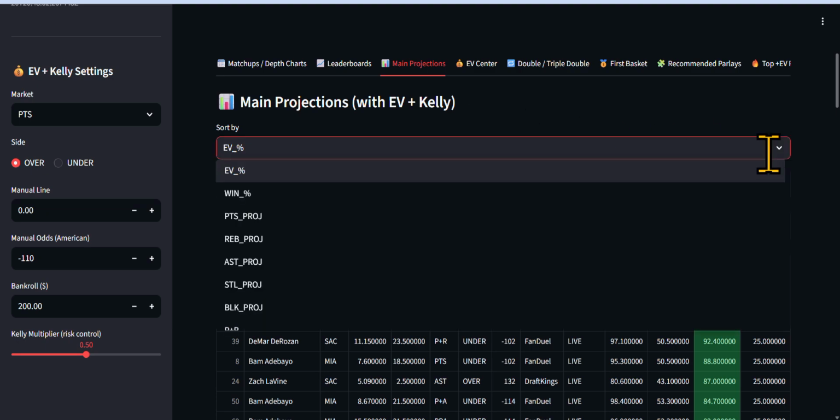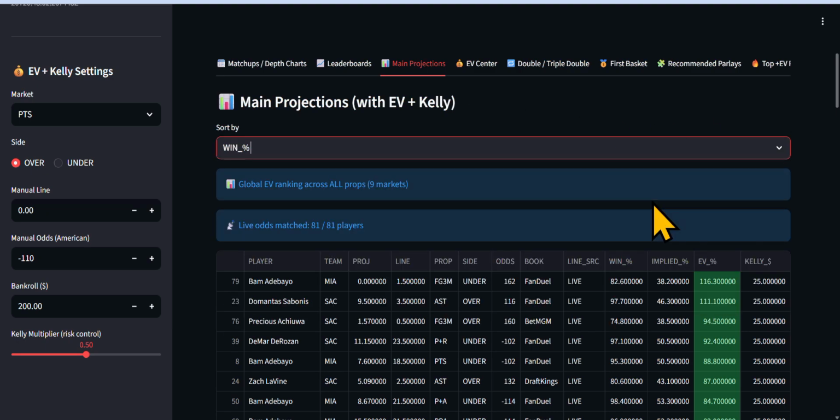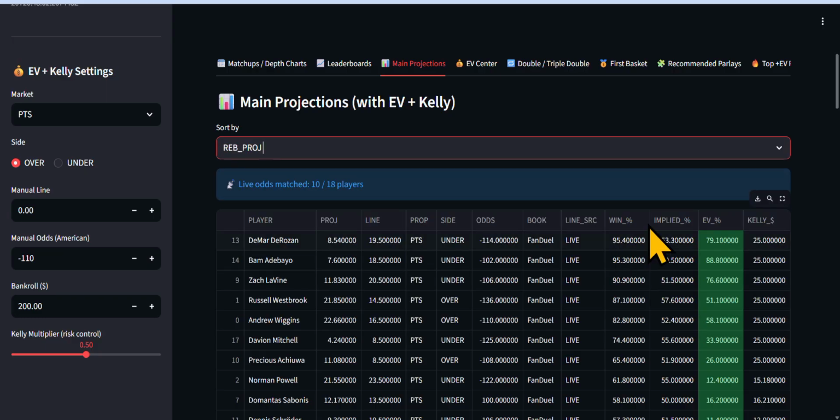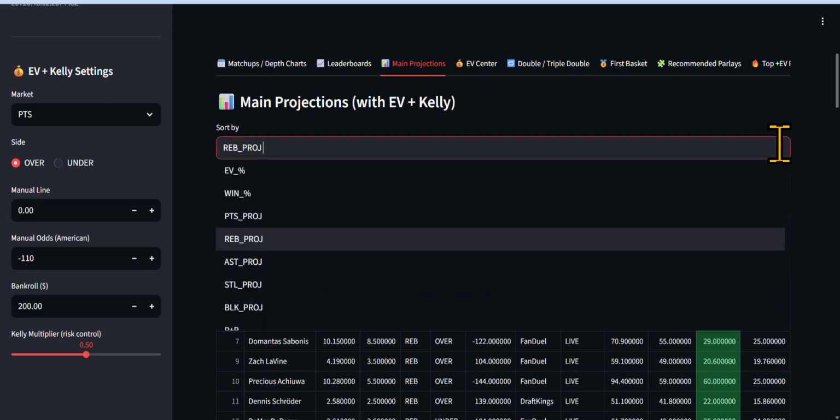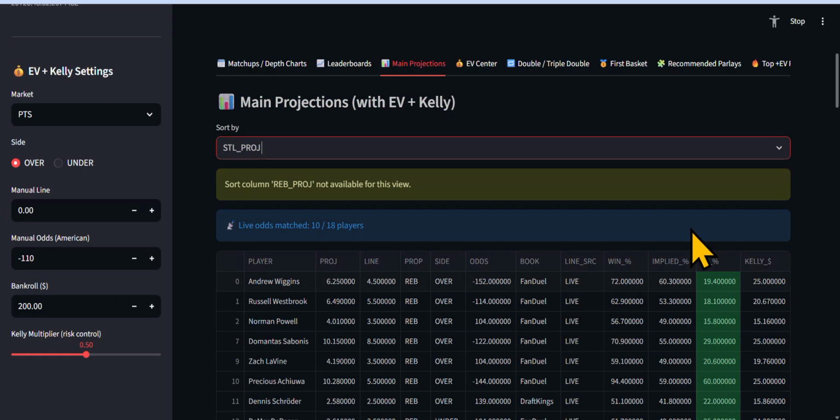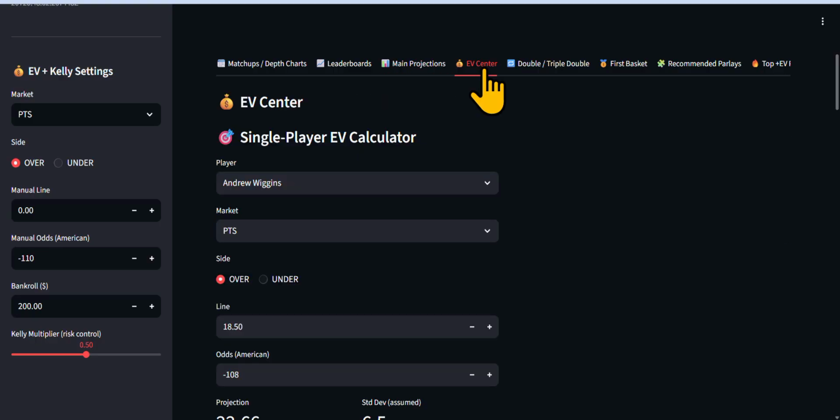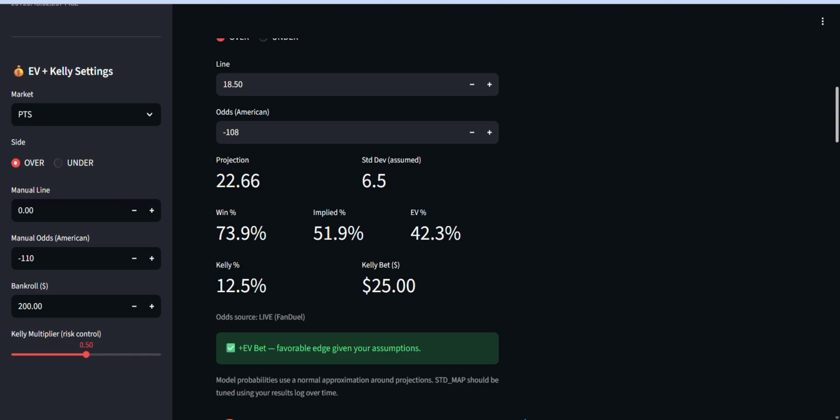All right. Jumping down here to win percentage, so it'll go just by win percentage. And then you can go by particular points, rebound projections only. You want to do steal projections only. That's just for this team. All right. Now, imagine if we populated it for the entire slate. You're going to have so many picks that you can choose from, and you can do your own research on and always come out profitable. This is the EV Center. All right, guys. This is the walkthrough for the EV Center.